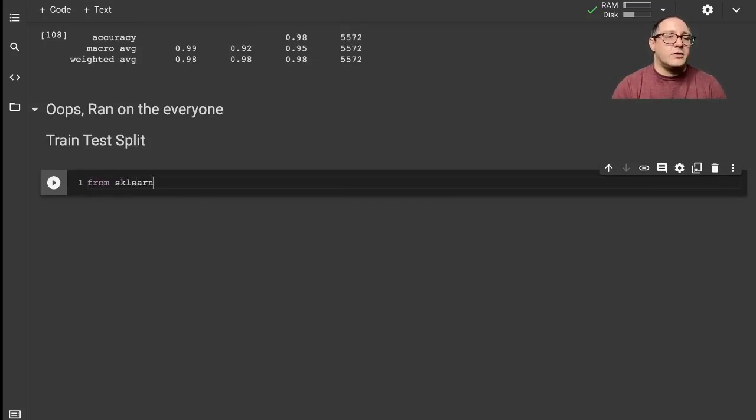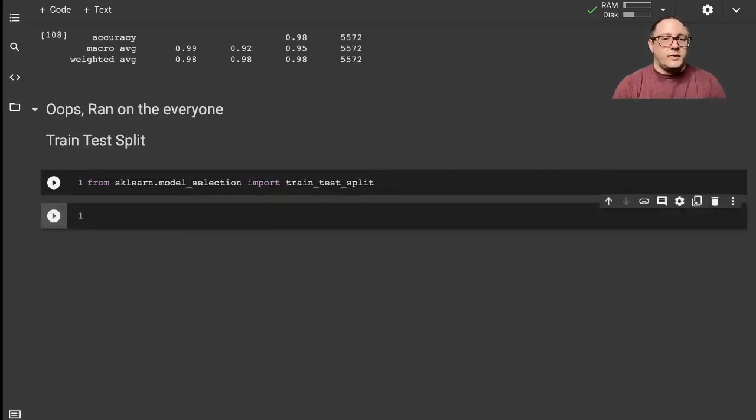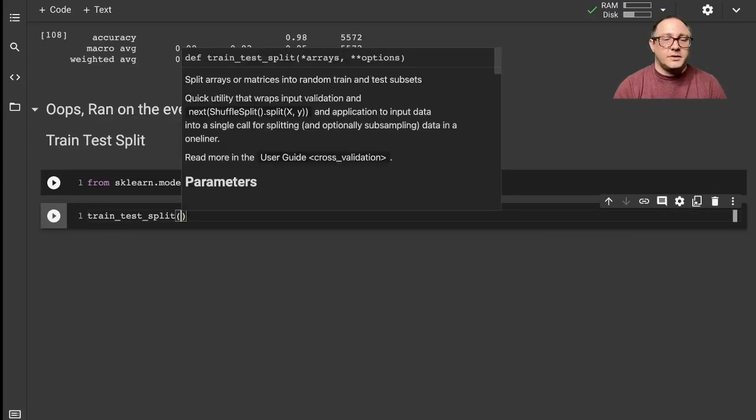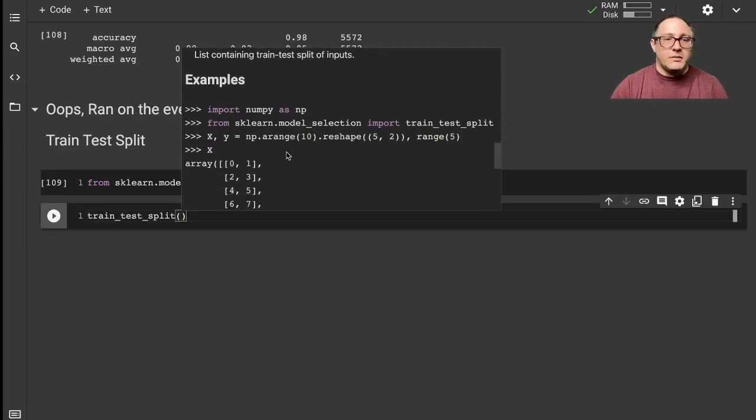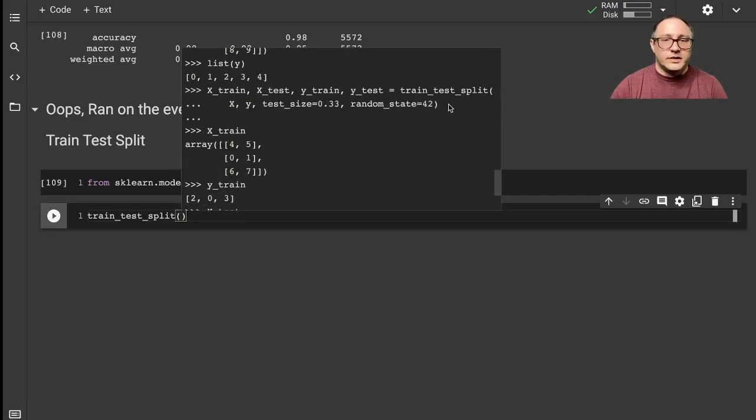So from sklearn.model_selection, import train_test_split. We're going to go on and grab their example.